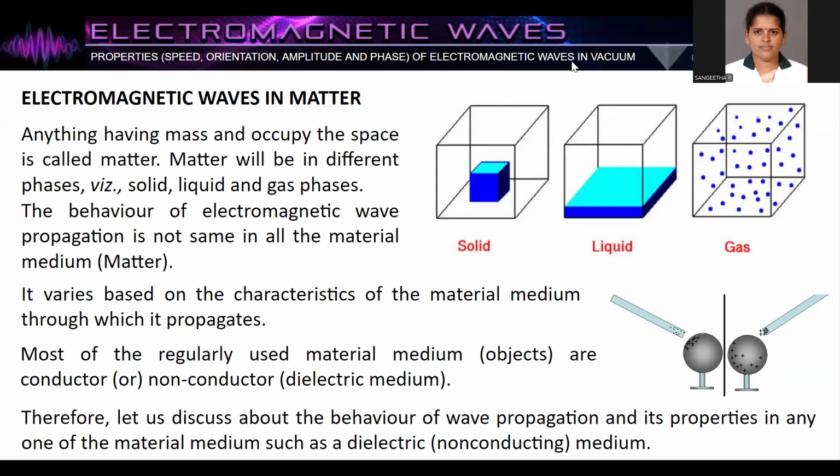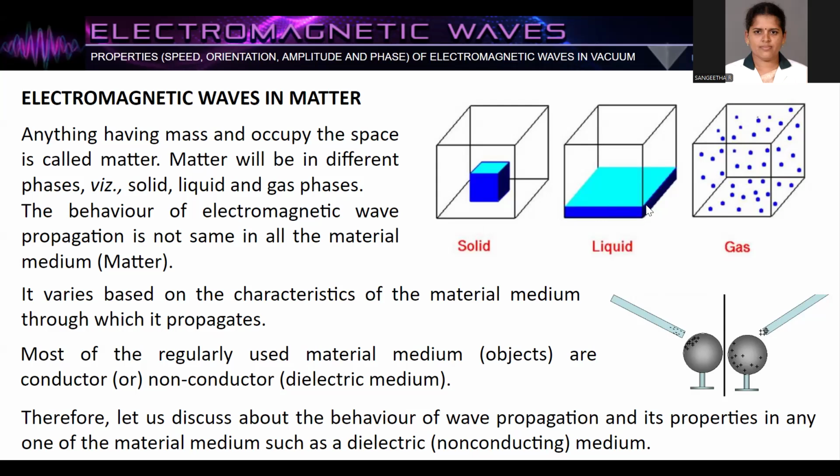So we all know that anything having a mass and occupying a space is called matter. Matter has three phases: solid phase, liquid phase, and gas phase. So the behavior of electromagnetic propagation is not the same in all material media. It is not the same in solid, it is not the same in liquid, and gas is not such as a solid or liquid.